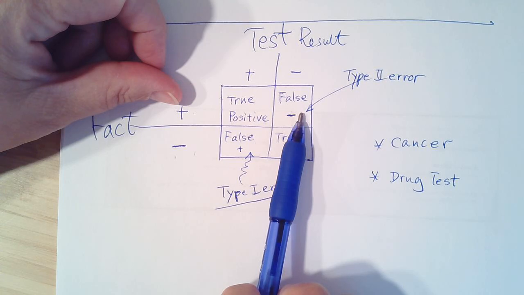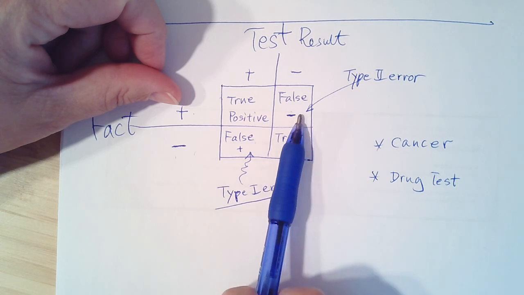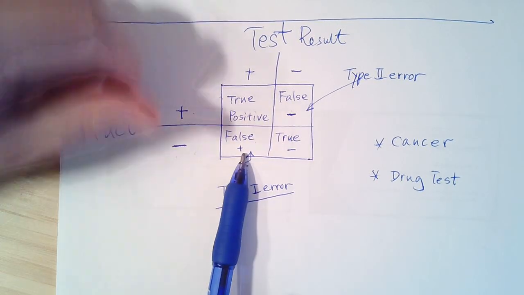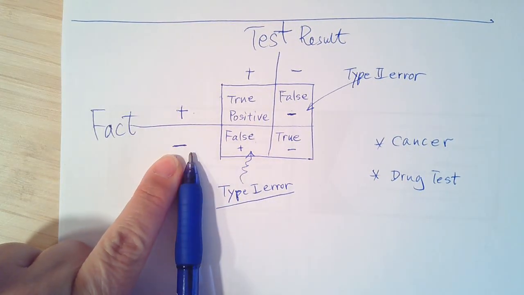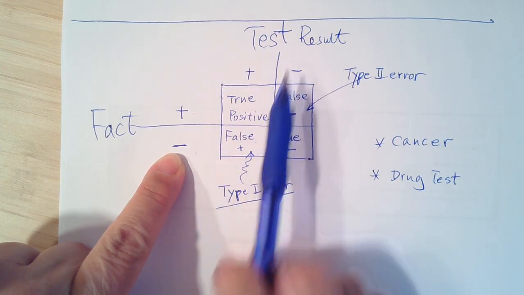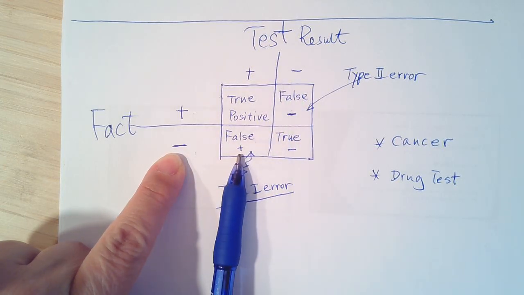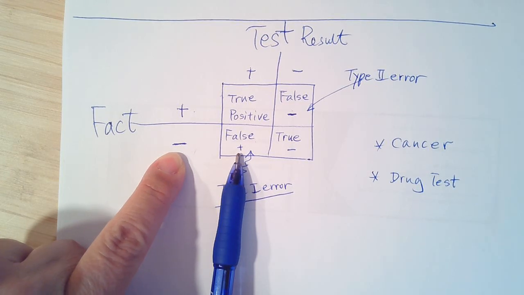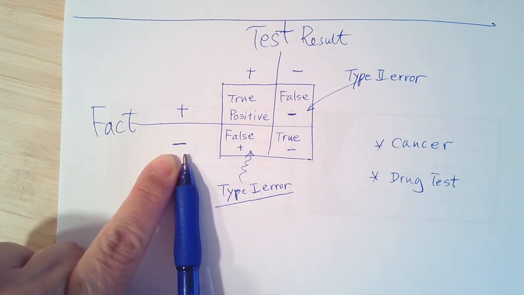We're not happy about that either, but it happens, right? Because no test is 100% accurate. So that's the thing to keep in mind. Now, what about those athletes who are not using drugs, but the test result shows that he or she takes drugs? So what will the committee do? They will suspend him from the game. So go home, okay? You're not going to play the game. Sorry, he's not using drugs.